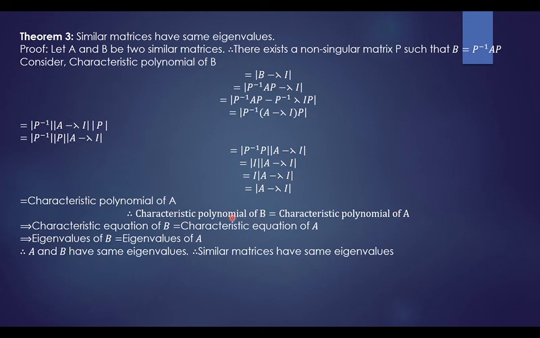If the polynomials are the same, then the characteristic equations of both matrices are the same. If the characteristic equations are the same, then the respective eigenvalues are the same. That means A and B have the same eigenvalues provided A and B are similar matrices, and hence we can say that similar matrices have the same eigenvalues. Okay, thank you.